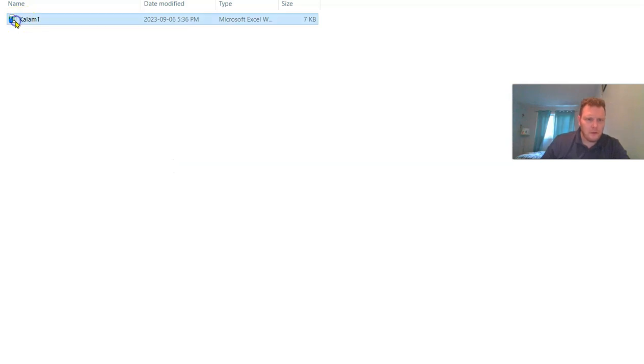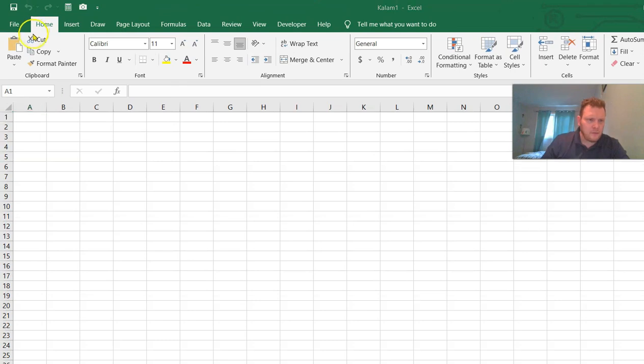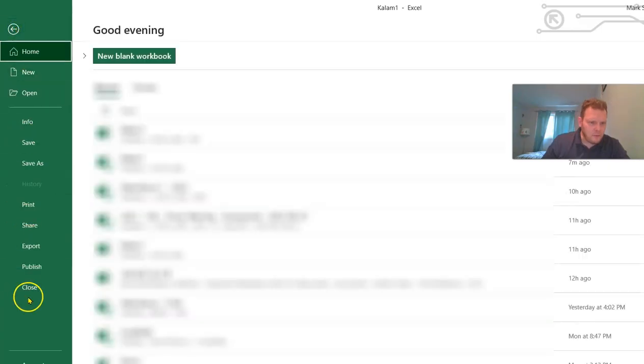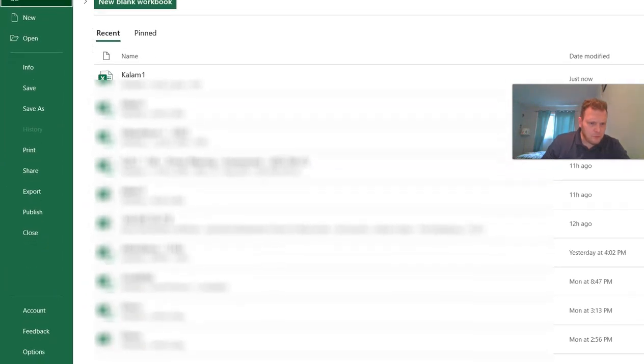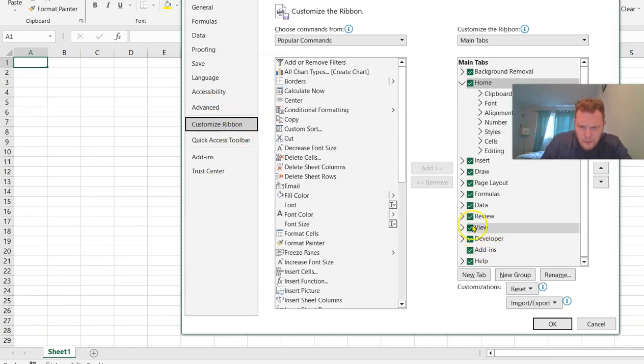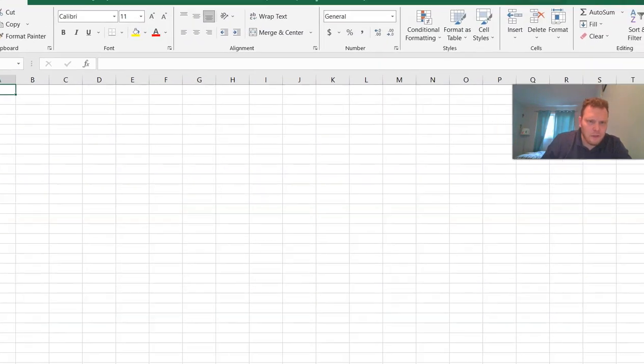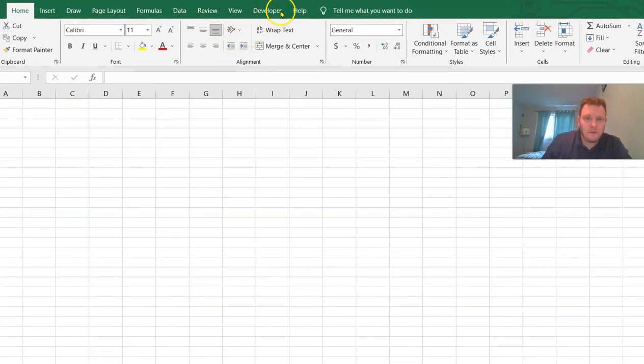Then we'll double click on the worksheet, and now we'll click File, and go down to Options. We'll click on Customize Ribbon, and then if it's not selected, check the Developer checkbox and click OK. So at the top of the screen, you will see a Developer option.